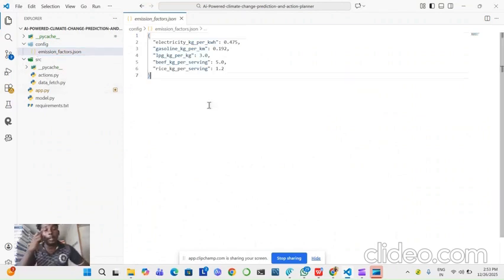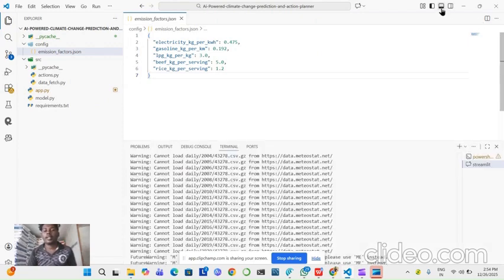In the AI climate change prediction, we want to choose one location. For example, if we give Chennai, it looks up the city and gives the output like latitude and longitude, and we want the four types of factors: beef, rice kg per serving, LPG, gasoline. Now we run our project and execute it.